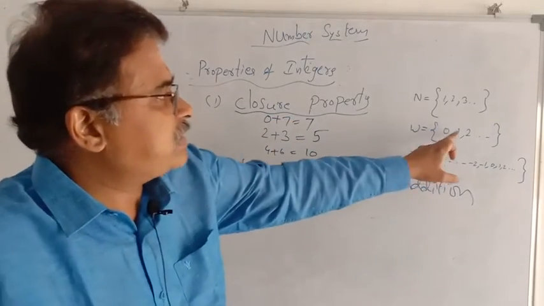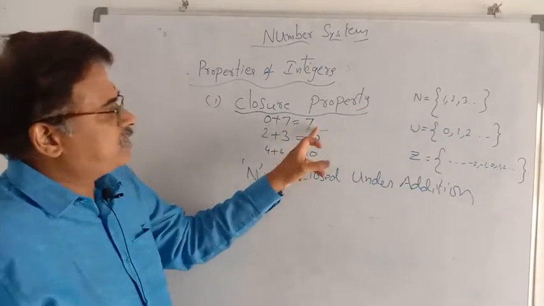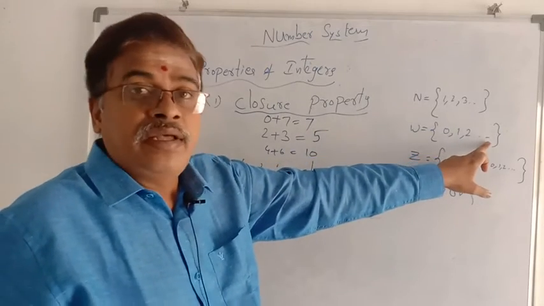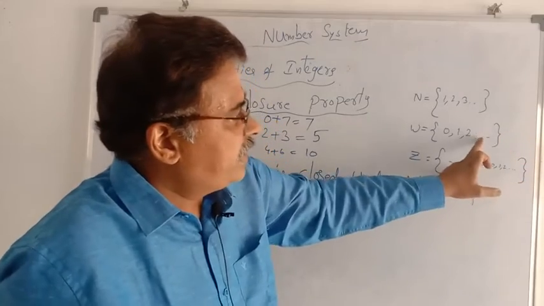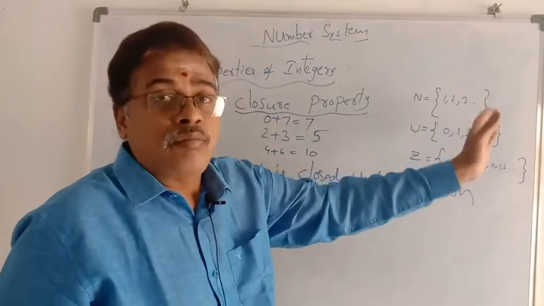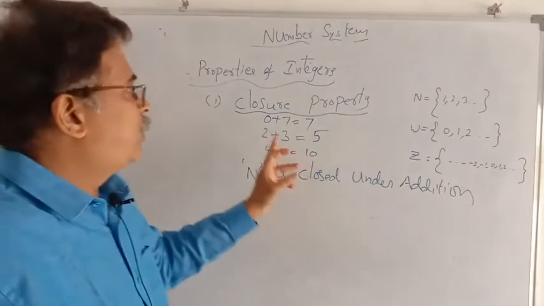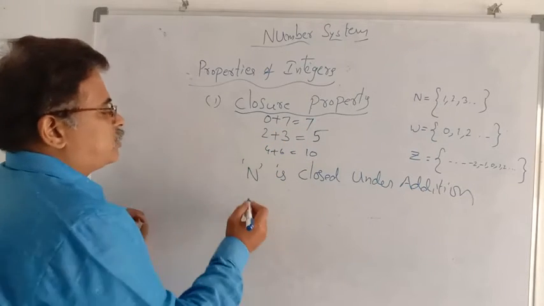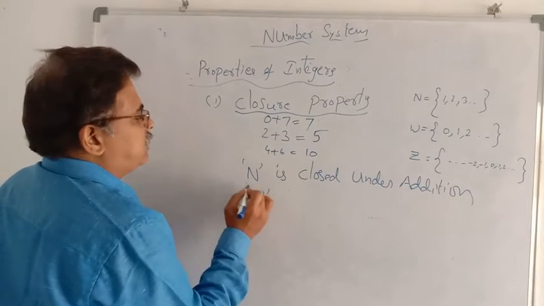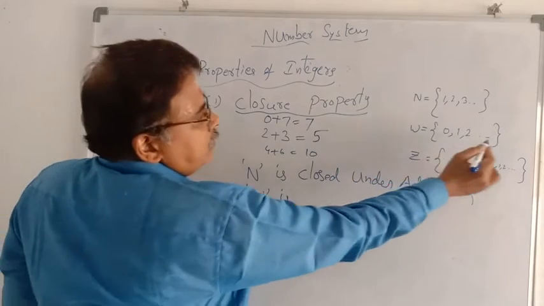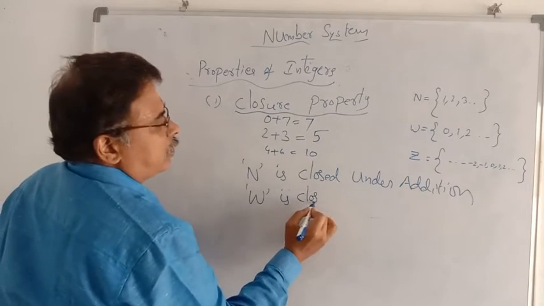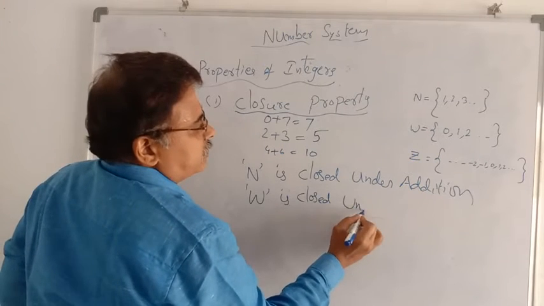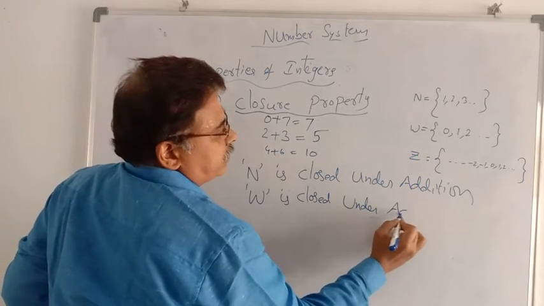You take 0 and 7 from whole numbers, 0 plus 7 equal to 7, and 7 is also in the whole number set. So W, the whole number set, is closed, meaning closure property, closed under addition.